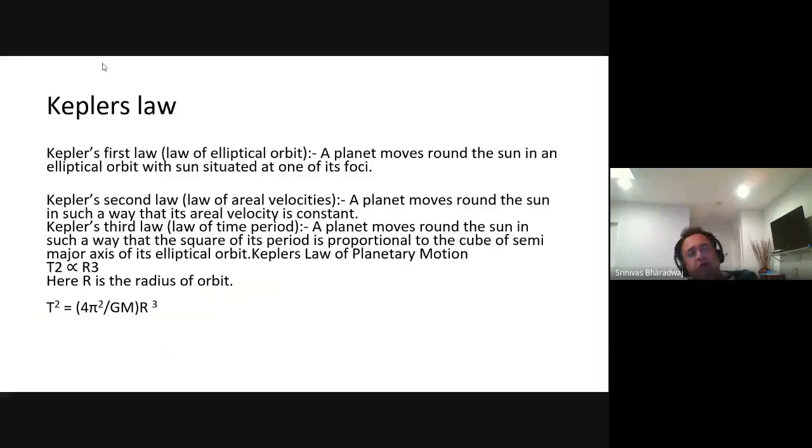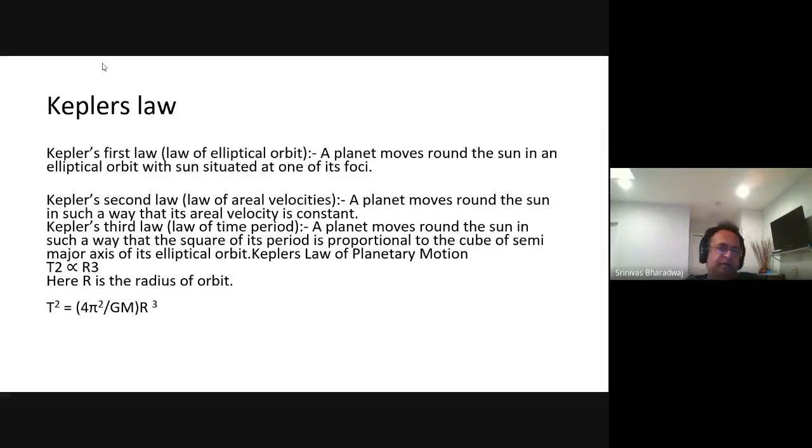Although there is gravitational attraction between the planet and the sun, there is a conservation of angular momentum, and because of that conservation of angular momentum, we end up with the idea that the areal velocities are constant.